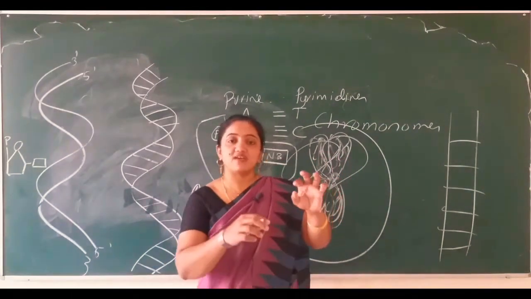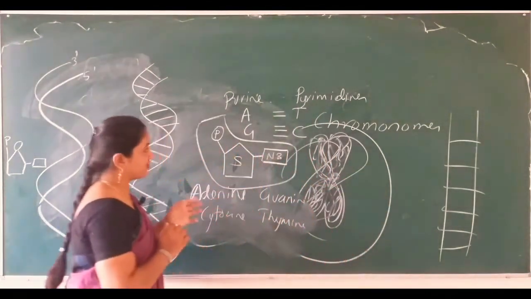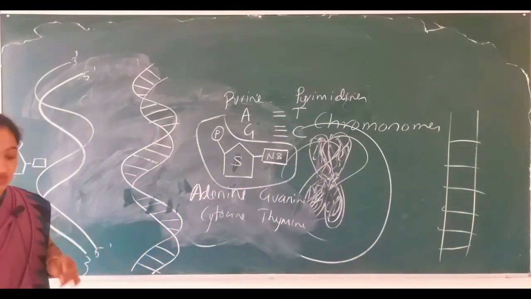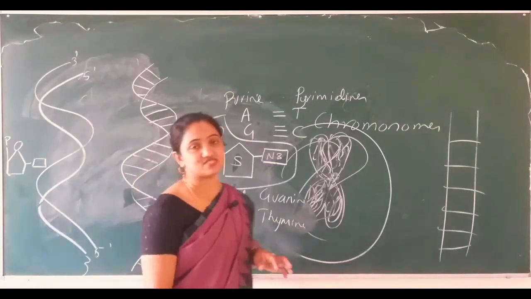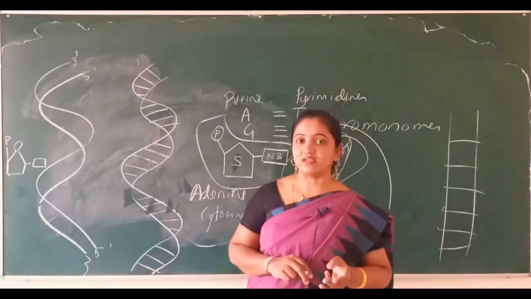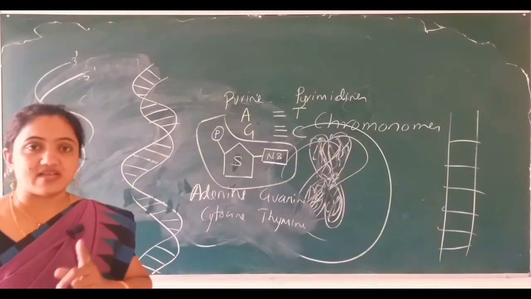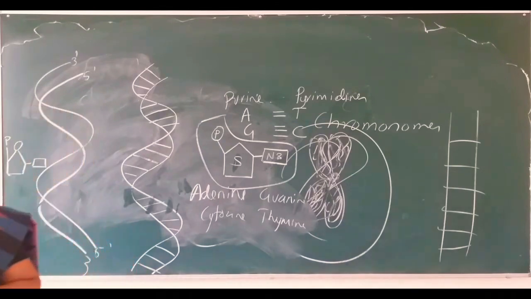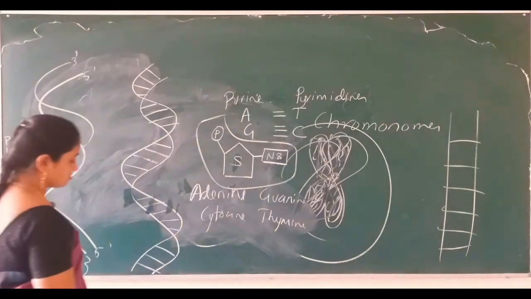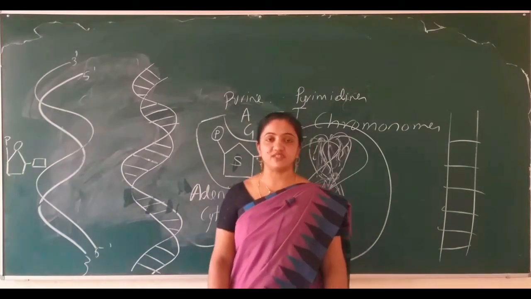If you take one ladder and twist it, that is how it looks, in the same way the DNA looks. Then who designed this structure? Who described the structure of DNA? The scientists are Francis Crick and one more fellow, James Watson, in 1953.